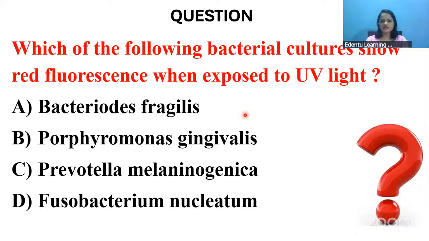Now, next question. Which of the following bacterial cultures show red fluorescence when exposed to UV light? Is it Bacteroides fragilis, Porphyromonas gingivalis, Prevotella melaninogenica, or Fusobacterium nucleatum? Yes, you are right. It is option C, Prevotella melaninogenica.